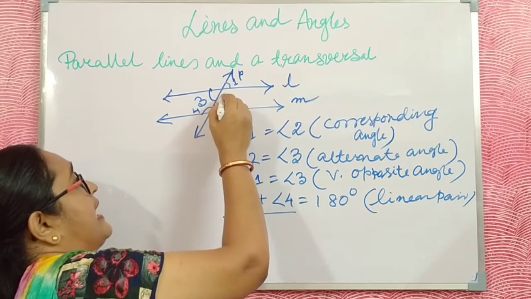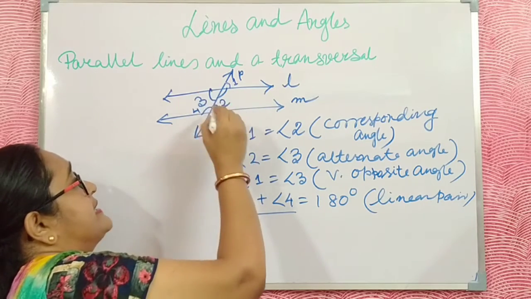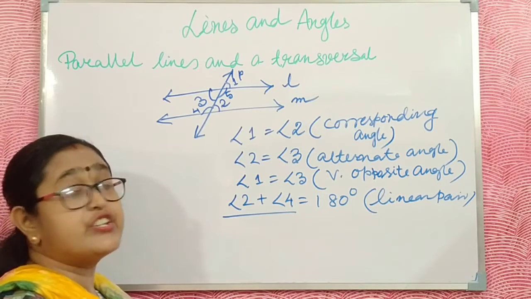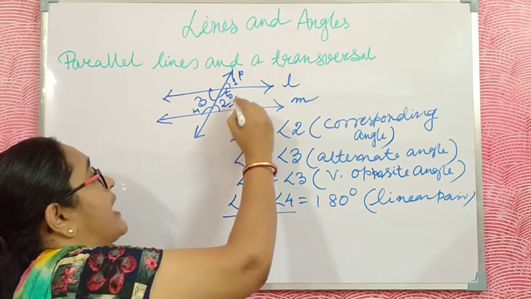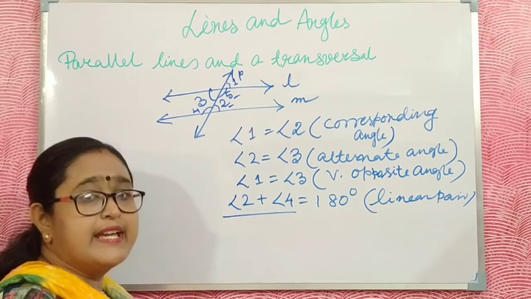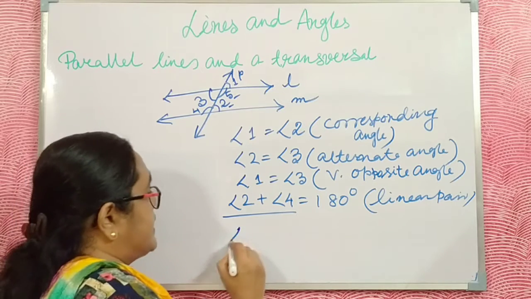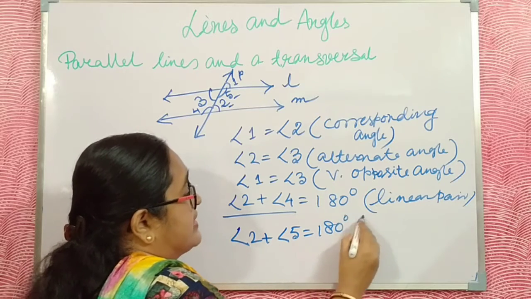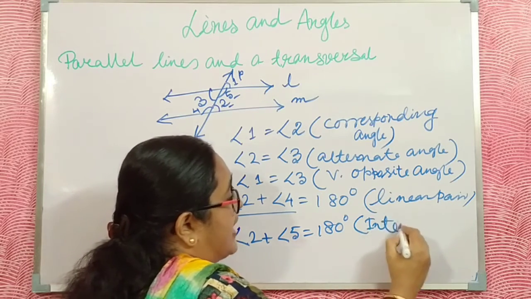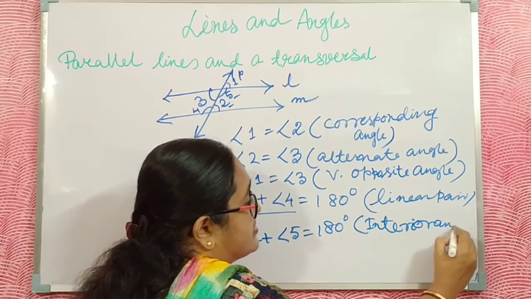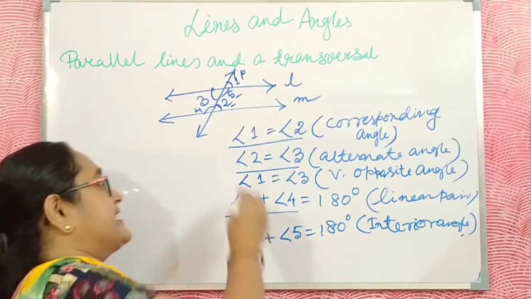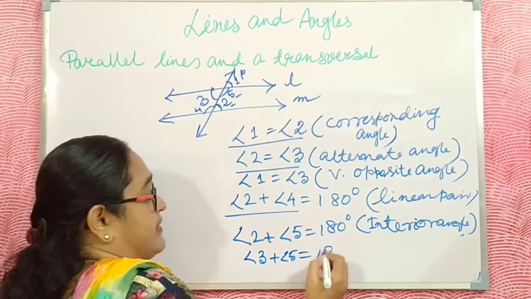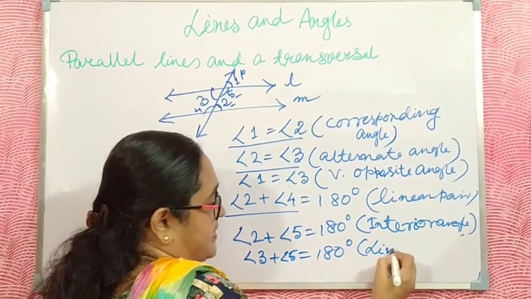Now another one: this is the interior angle. I write the name 5 here. 2 and 5 are called interior angles. Interior angles always make 180 degrees. Here 2 plus 5 is also 180 degrees. Then another thing is that here angle 3 plus angle 5 is also a linear pair.